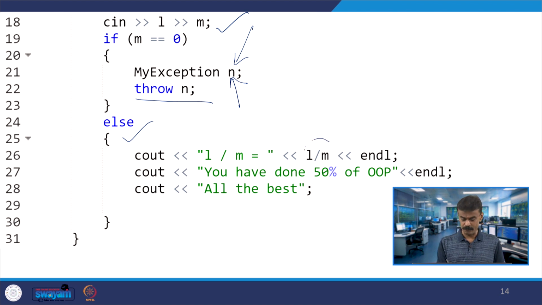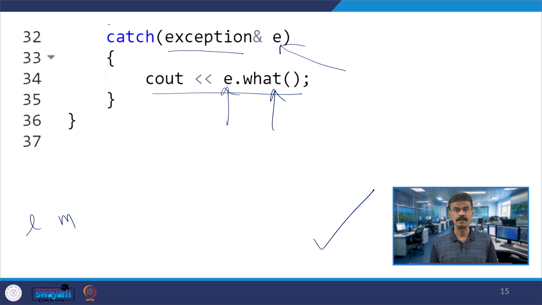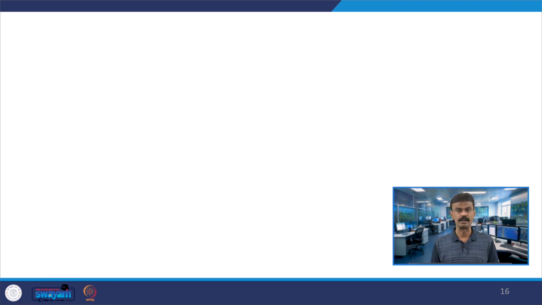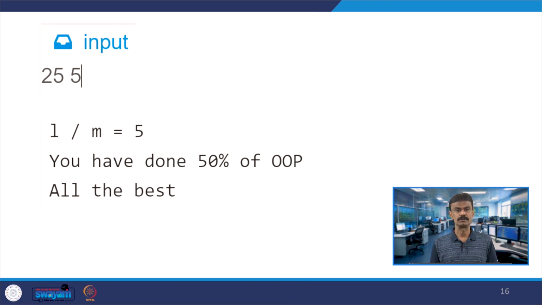So, what is L by M? 25 by 5, I am expecting 5. It will print "you have done 50% of OOP" and then you are also printing "all the best". When I run the code, I will get the output: L by M is 25 by 5 is 5, you have done 50% of OOP now, all the best. This is the output you will get.